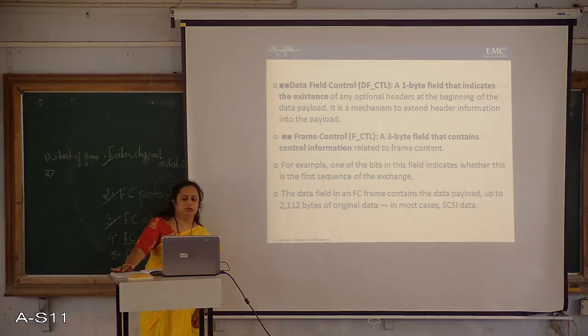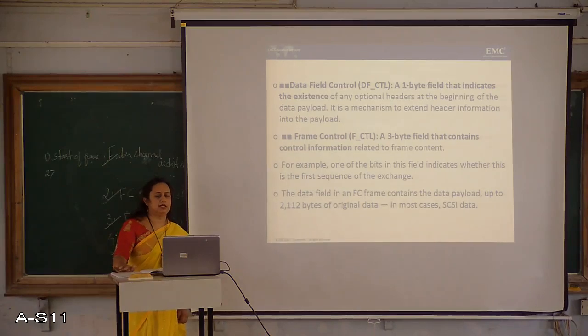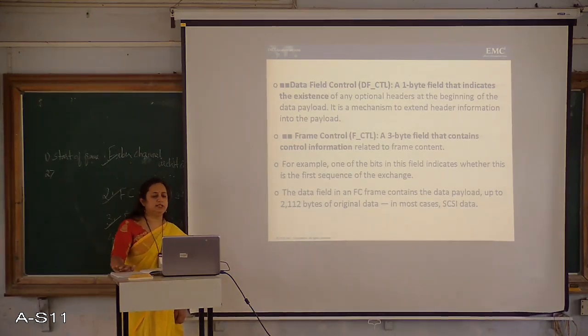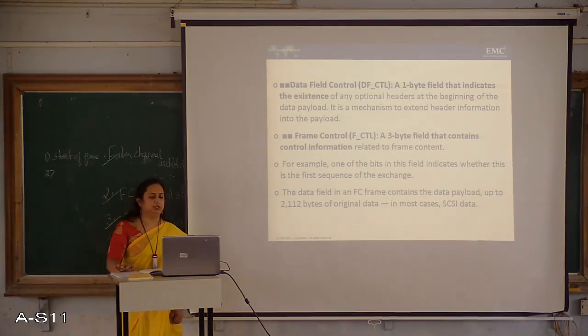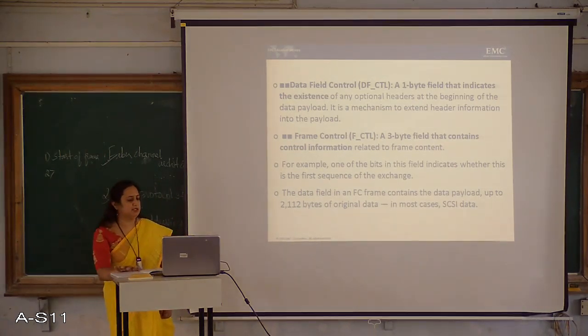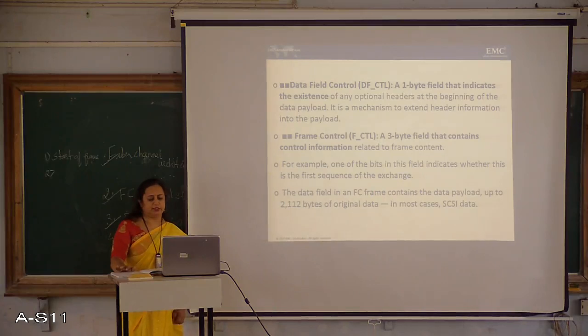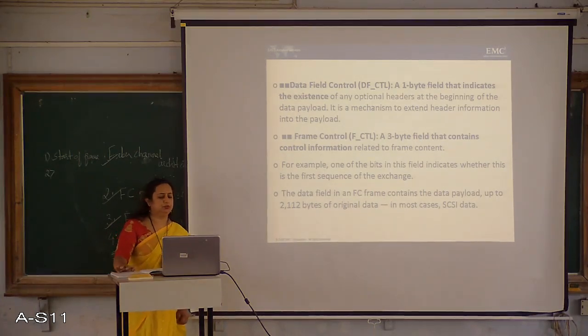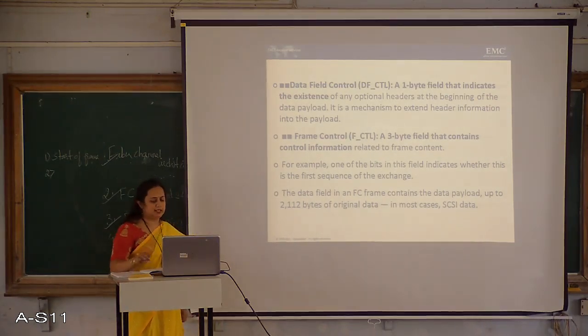Data field control: a 1-byte field that indicates the existence of an optional header at the beginning of the data payload. It is a mechanism to extend header information into the payload. Frame control: a 3-byte field that contains control information related to frame content. For example, one of the bits in this field indicates whether this is the first sequence of the exchange. The data field in an FC frame contains the data payload, up to 2112 bytes of original data, in most cases SCSI data.